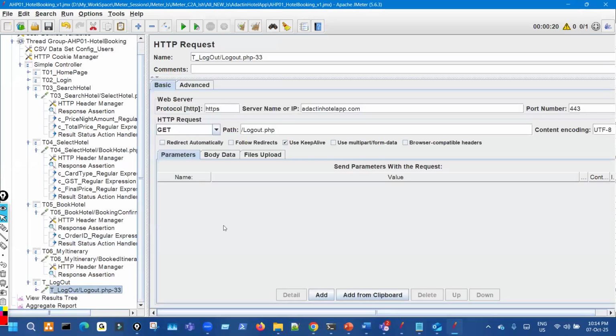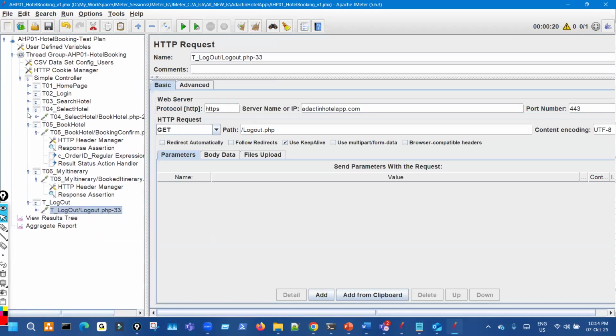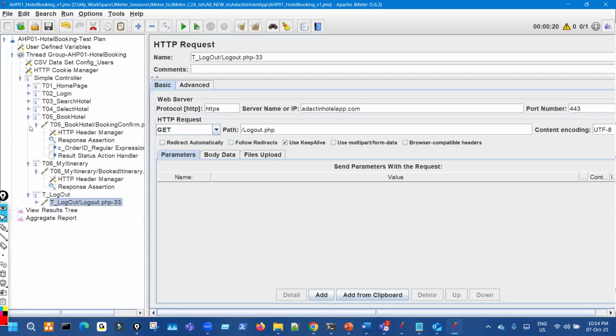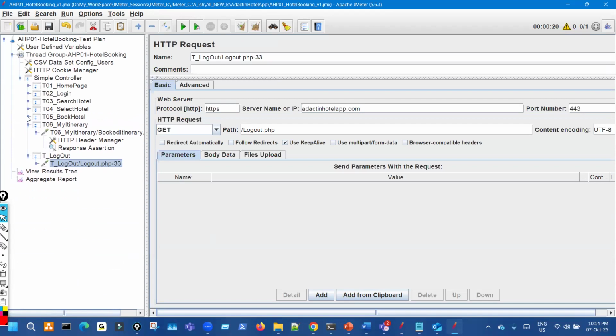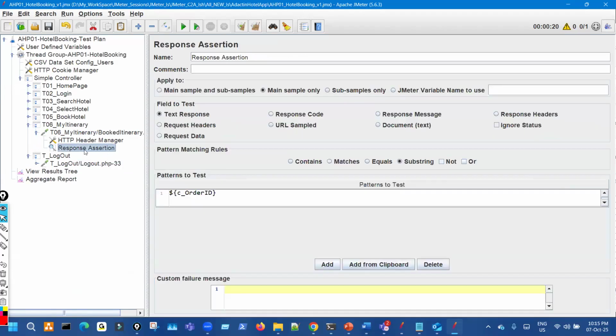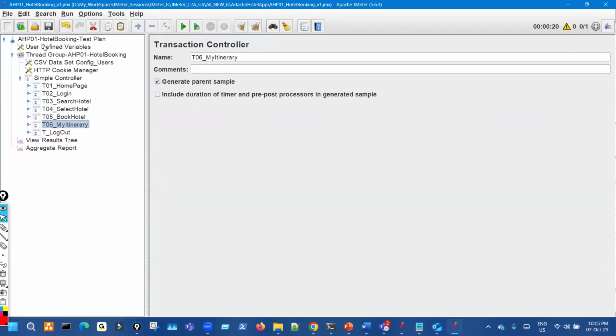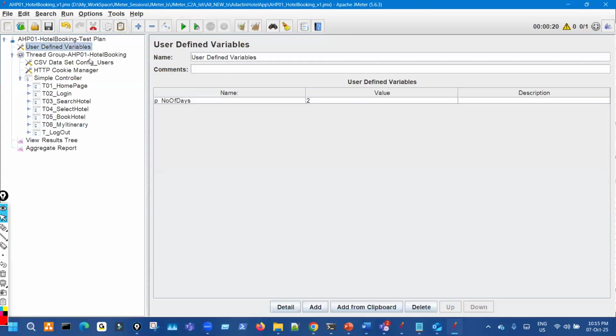Then logout is simple. So this is how a total of 7 transactions are there. This is very simple in nature. There is no dynamic value here, but business related values are there. So we'll get to know more functions involved, like correlation, date picking, and other things. If we do it, it will be good. After that, we have a cancellation. Okay. So this is clear, right? So prepare it this way.